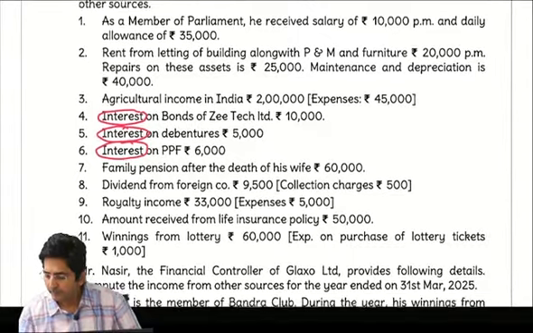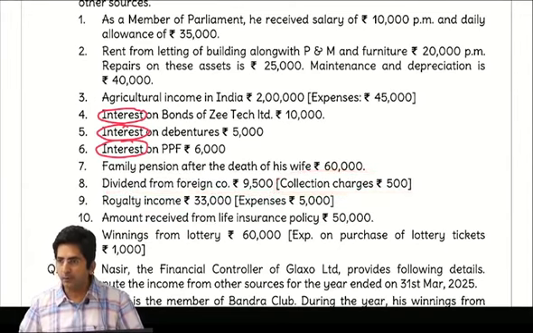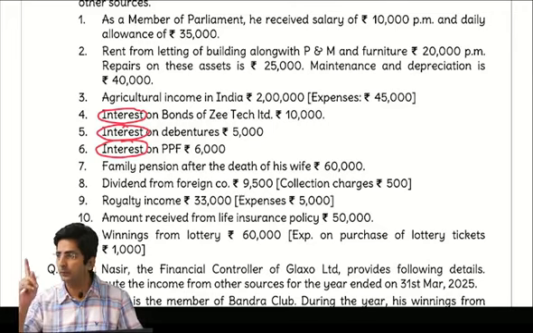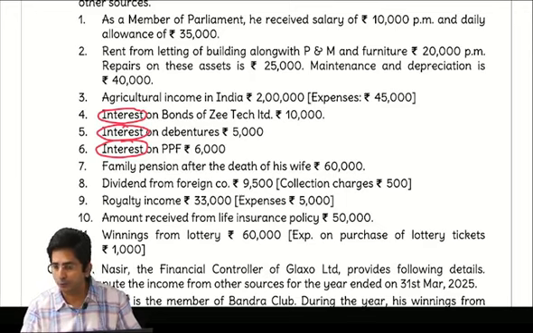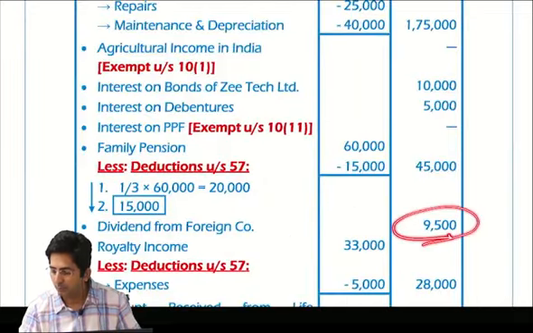Then dividend from foreign company. There are some expenses given, collection charges. Tell me, for dividend income, do we deduct all expenses or only one expense? Only one. That is interest on loan. This is not interest on loan, so you have to ignore this collection charges. So dividend will come directly in the outer column, 9,500.